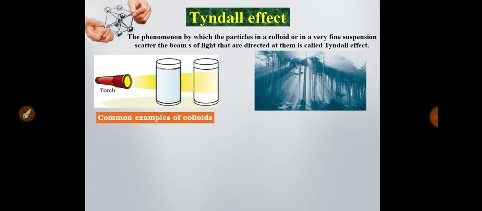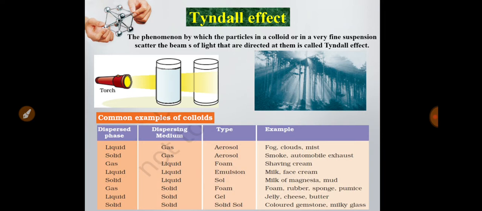Now I will discuss some common examples of colloids. In colloids, I have already told that there are two parts: one is the dispersed phase and another one is the dispersing medium. I will discuss according to the dispersing medium. First, as the dispersing medium, I have taken gas.